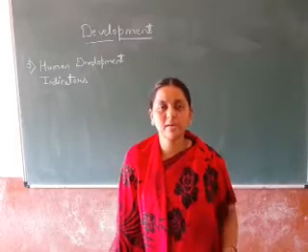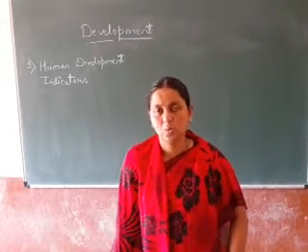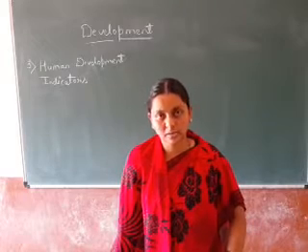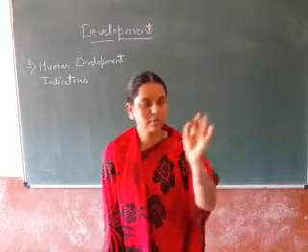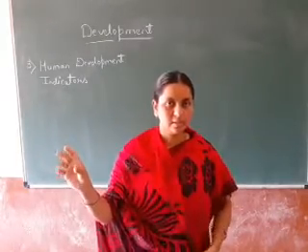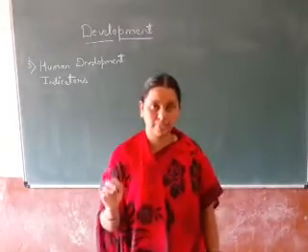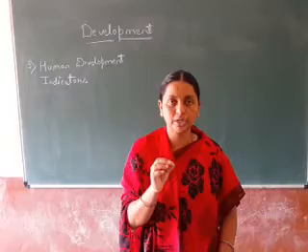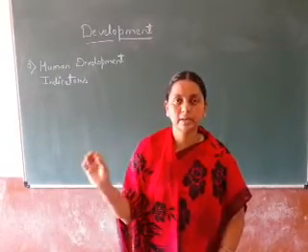Many times they have asked this question for 1 mark or 2 marks: what are the human development indicators? You have to write in this way only. You should not write only health. If you write health, you have to put a dash and write one line. Health means to lead a healthy and long life. Second point, education. You have to put a dash and write being literate.